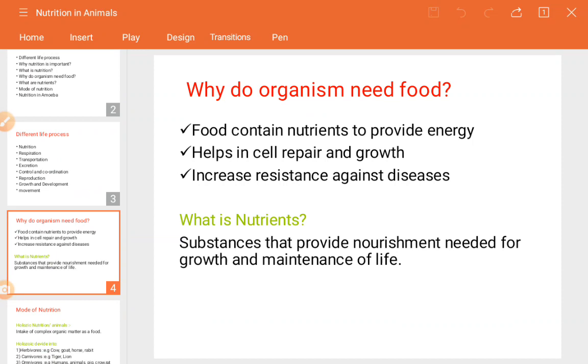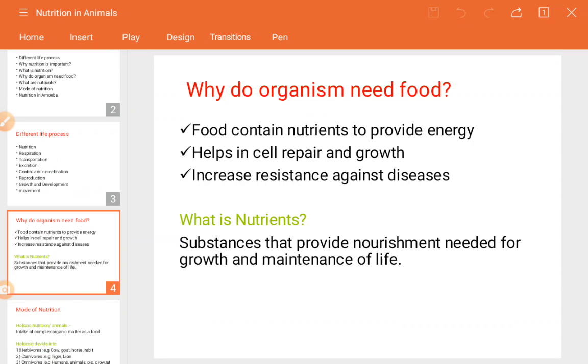Sometimes it is a very low infection, a very mild fever-like condition, and even if you have not taken any tablets, within 1-2 days or within 24 hours you will recover. Why does this happen? When you take a proper diet and food materials in daily life.